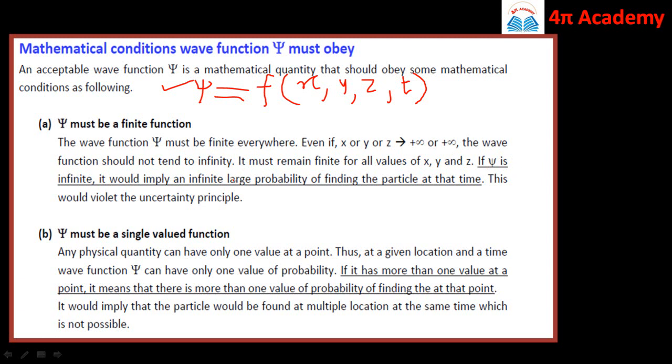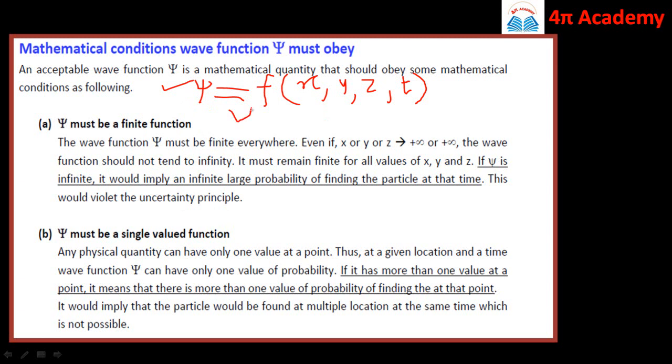If the wave function psi is infinite, then it would imply an infinite large probability of finding the particle at that time.